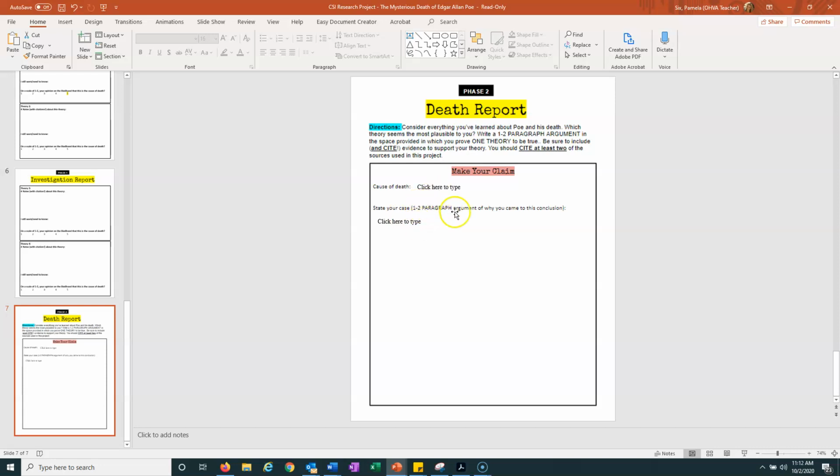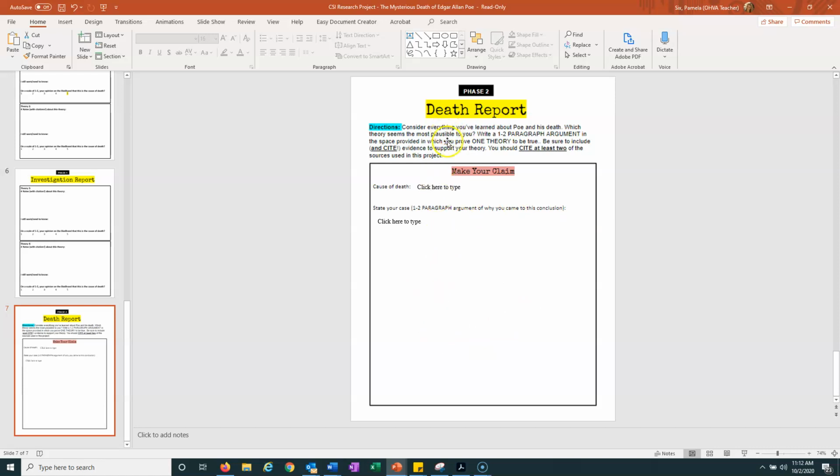Then in a 1 to 2 paragraph argument, you are going to state your case. What I really want to emphasize to you is that a good paragraph is going to be 7 to 9 sentences long. You're not writing 3 sentences, you're not writing 5. A good paragraph is going to be 7 to 9 sentences long. So the minimum that this paper should be is 7 to 9 sentences if you're choosing to write one. Everything that's up here has to fit into those 7 to 9 sentences.